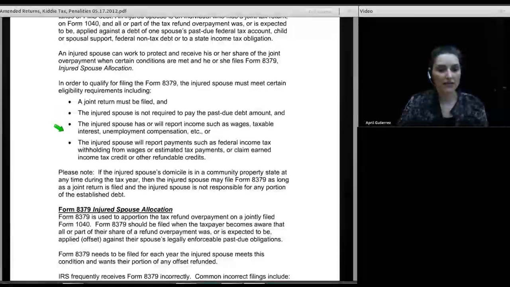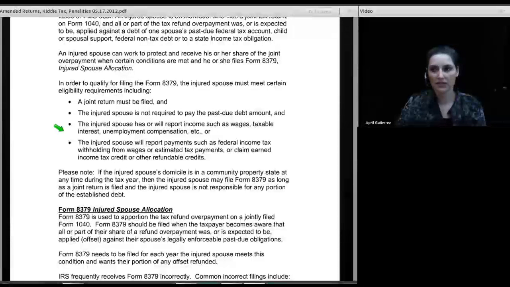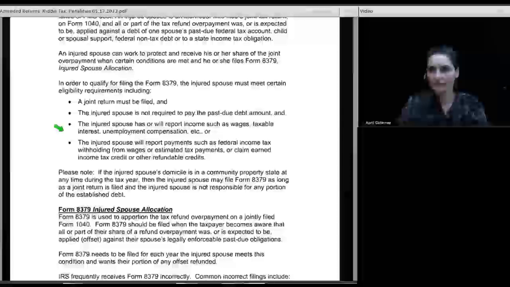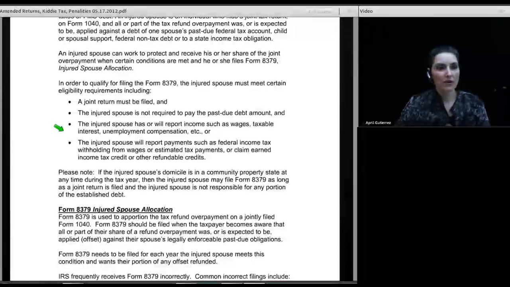The injured spouse has or will report income such as wages, taxable interest, unemployment compensation, etc. You can't be an injured spouse if you didn't work and you had no income. So your spouse could owe a ton of tax, but he's the only one working. He's the only one paying in. You can't claim you're injured if you didn't work and pay in, right? Well, you might complain, but sorry.